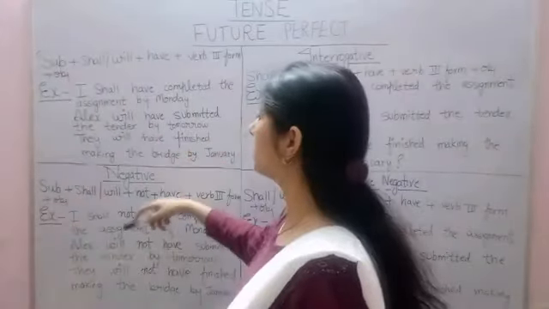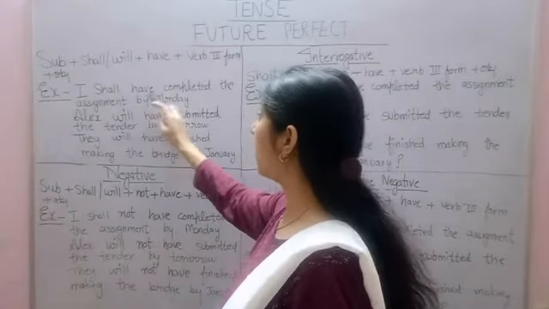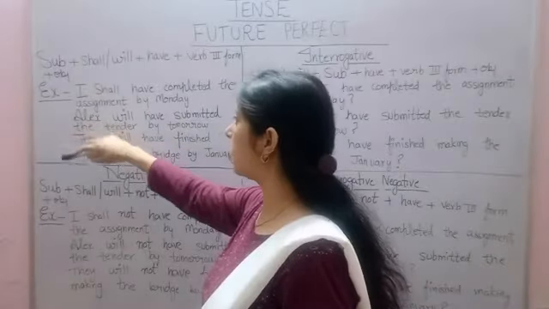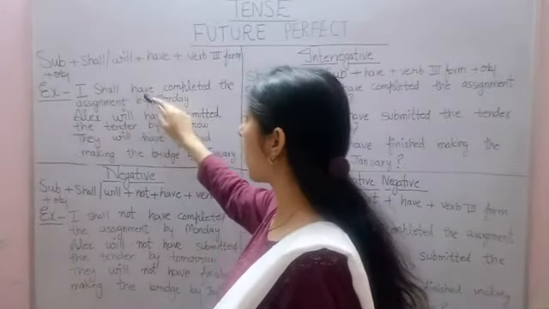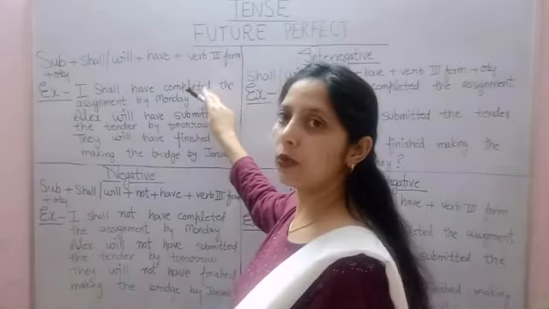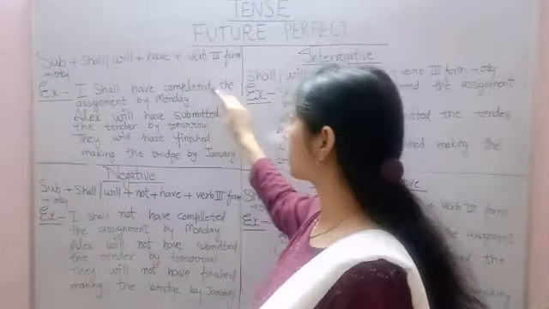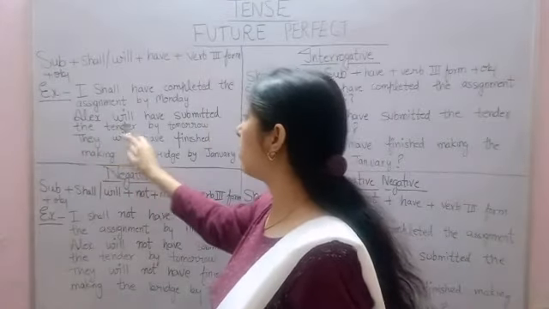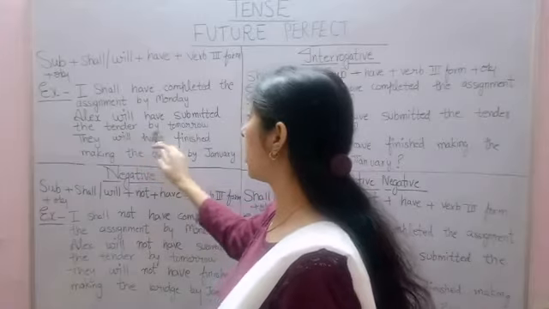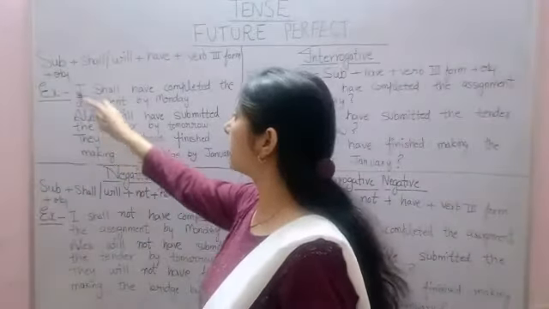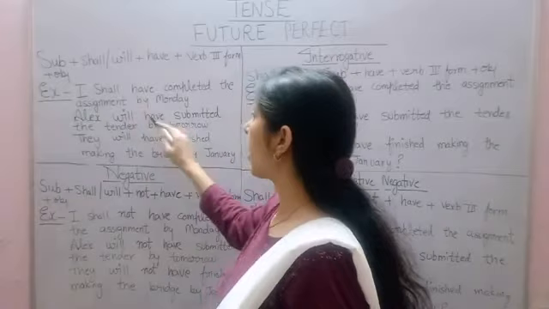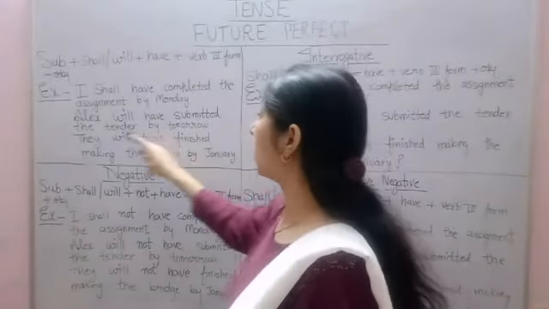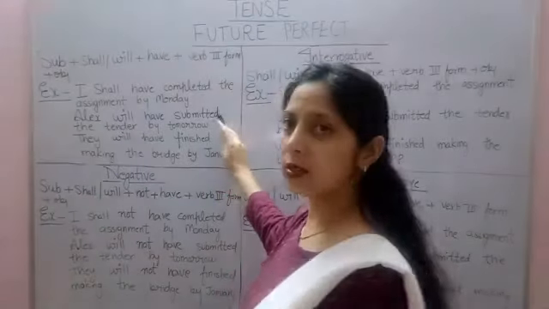Now look at the example. I shall have completed the assignment by Monday. I is the subject, shall as it is, have. Completed is the verb third form of complete, and then the object. Next example, Alex will have submitted the tender by tomorrow. Alex is the subject, will as it is, have. Submitted is the verb third form of submit, and then the tender by tomorrow is the object.